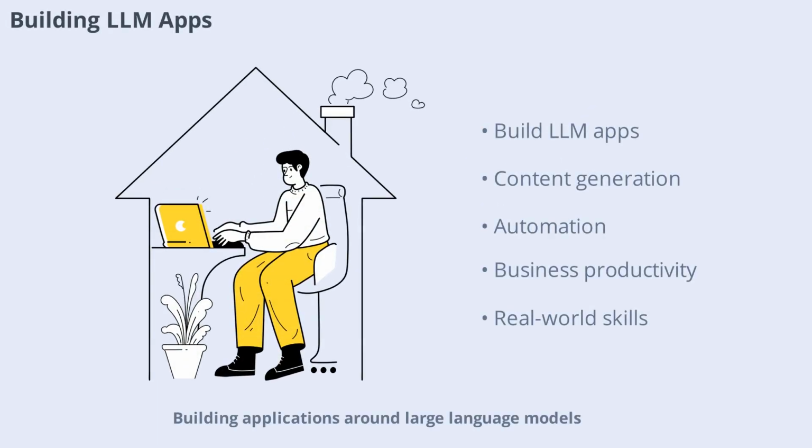Building applications around large language models is a key skill in generative AI. Using frameworks like LangChain, you'll learn how to create apps that leverage LLMs for content generation, automation, and business productivity. The course includes step-by-step guides for building chatbots, integrating LLMs into workflows, and deploying AI solutions. These practical skills will help you turn theoretical knowledge into real-world applications, making you a valuable contributor in the AI ecosystem.